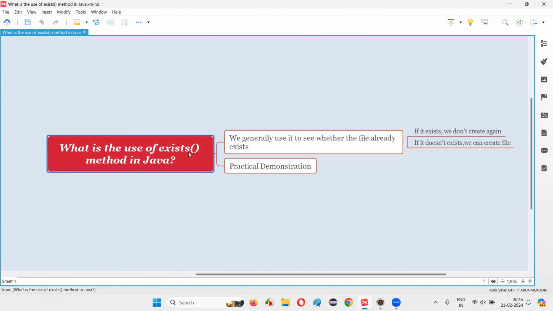Why do we have to use it? What is the purpose of using the exists method? If the file doesn't exist, we'll create it. If the file exists, we'll not create it. For that purpose, to cross check whether the file is already there, and to decide whether to create a file or not, we use the exists method in Java.